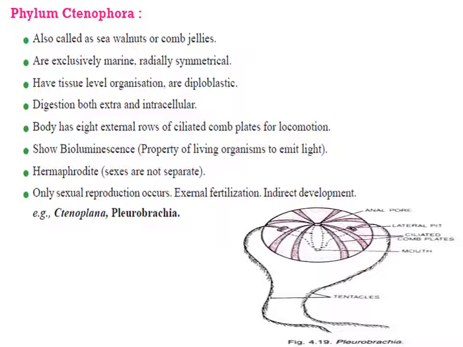The digestion is partly extracellular and partly intracellular. A specific character of these organisms is bioluminescence. These animals glow, they emit light. The organism body is hermaphrodite. They reproduce only sexually. The fertilization is external and development is indirect. Examples are Pleurobrachia and Ctenoplana. So this is about phylum Ctenophora.